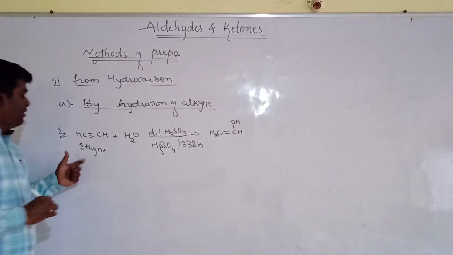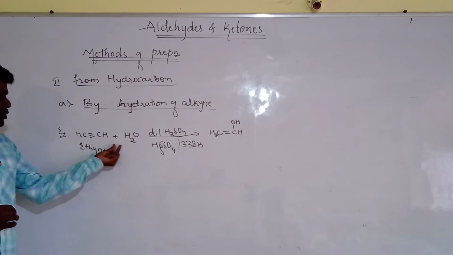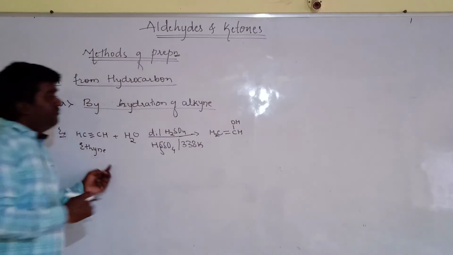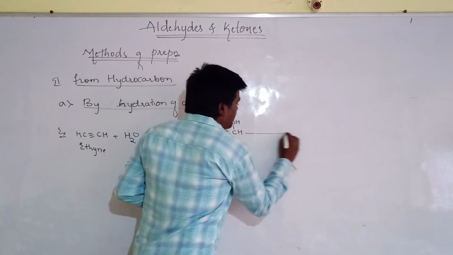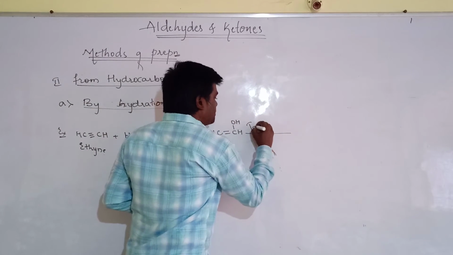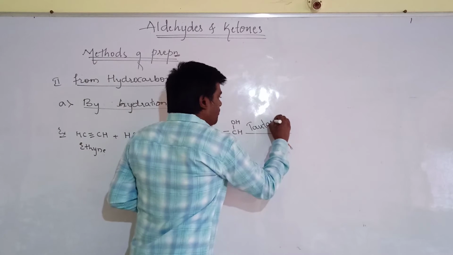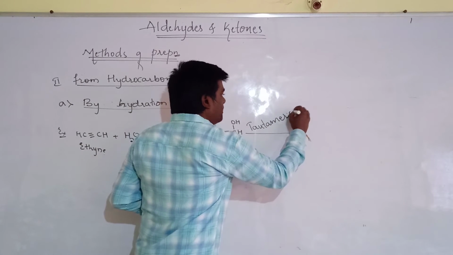The addition of water molecules takes place to the ethyne, which will undergo further tautomerization.